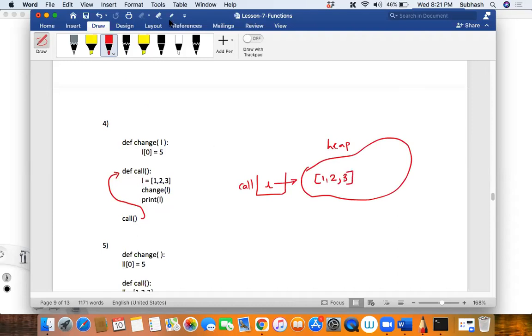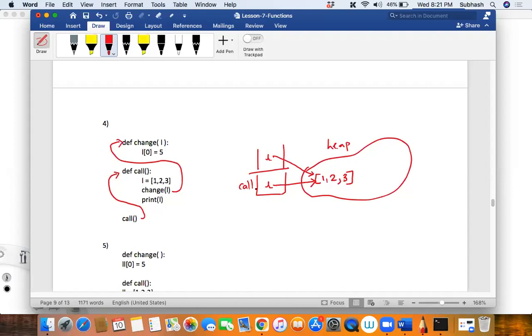Is that okay with all? Is that clear? Everyone okay with this? So you will have to write diagrams like this. Then what happens? Change L will be called. So on top of this, there will be one more stack frame. I'm passing this L along with it. So this will also have an L, and even this will be pointing to the same list, correct?